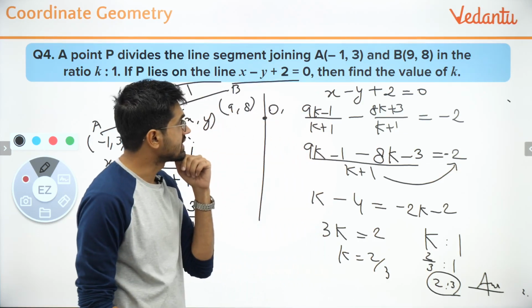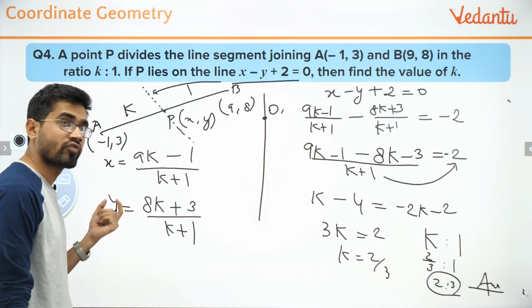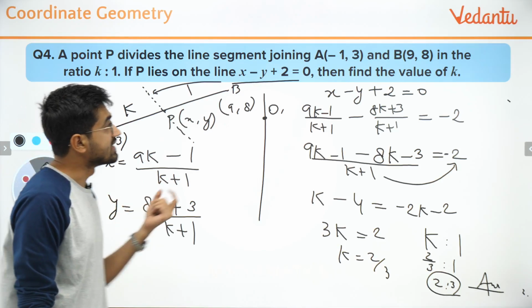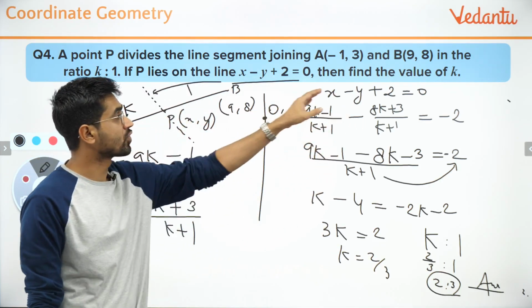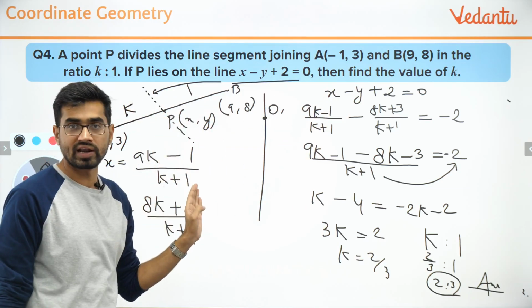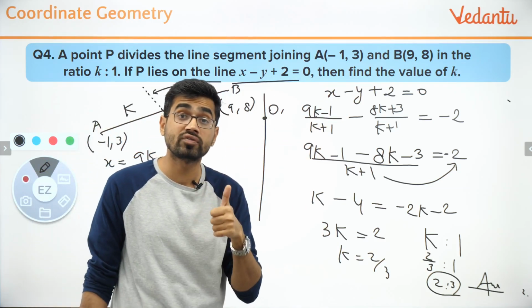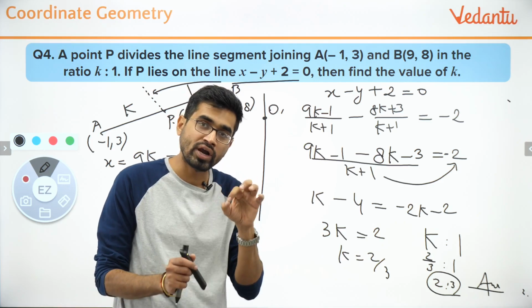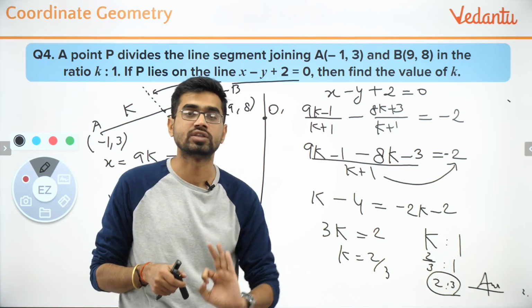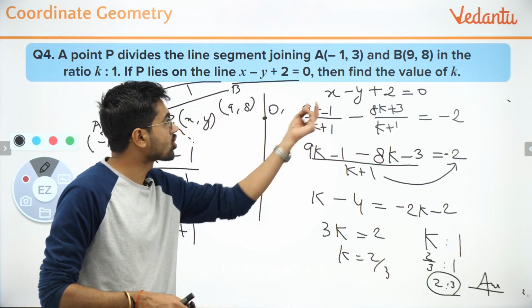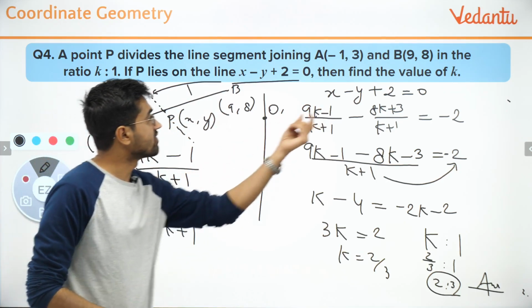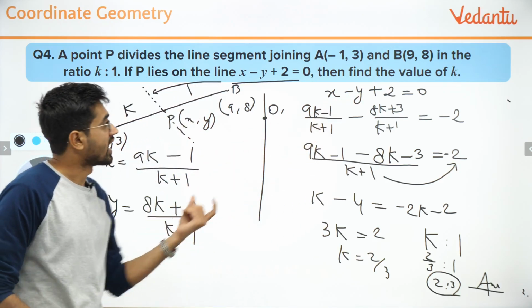Harshi, I do the last step. I actually put this value of x and y in the equation because they said that this point actually lies on that line. So it should satisfy. This is what we have done in linear equations, correct? If a point lies on the line, it will satisfy its equation. So you can replace the x coordinate by this value of x coordinate, the y part with this value of the y part. I just put it.